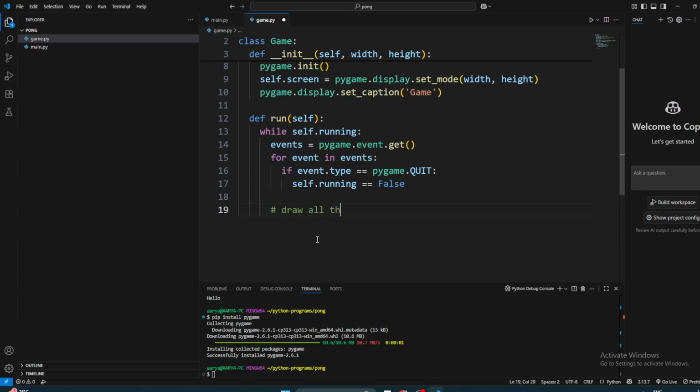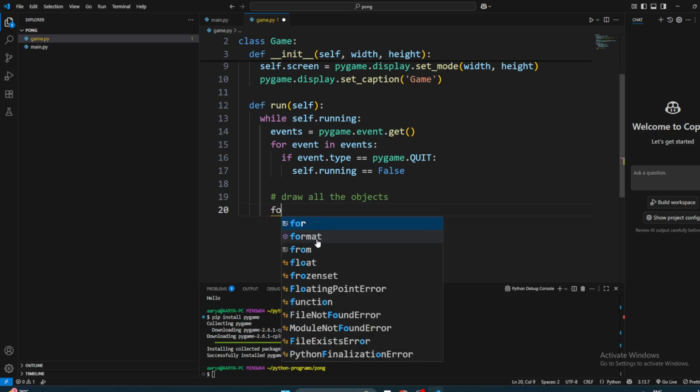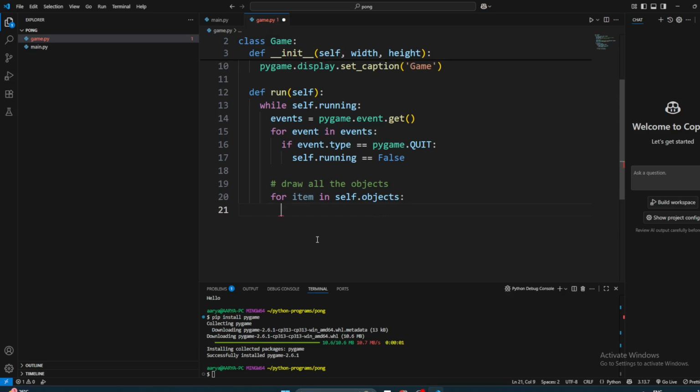So for item in self dot objects, item dot draw.